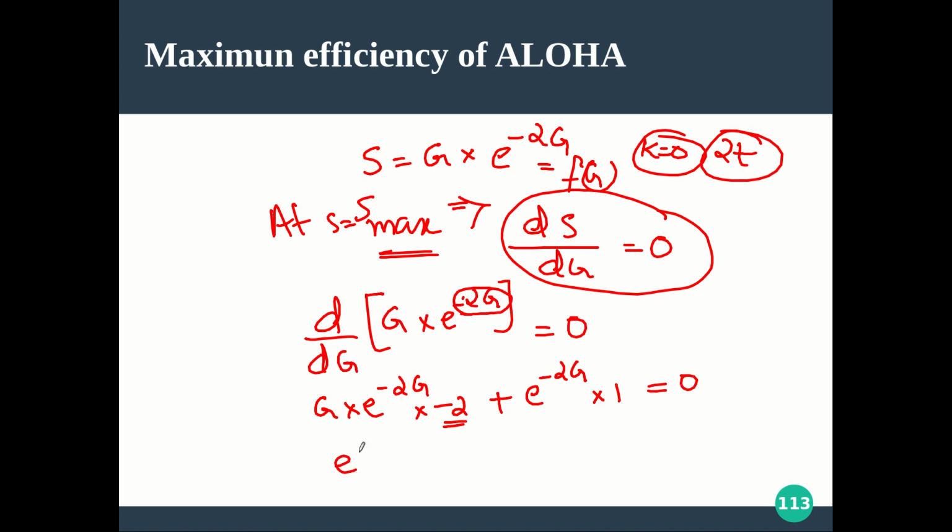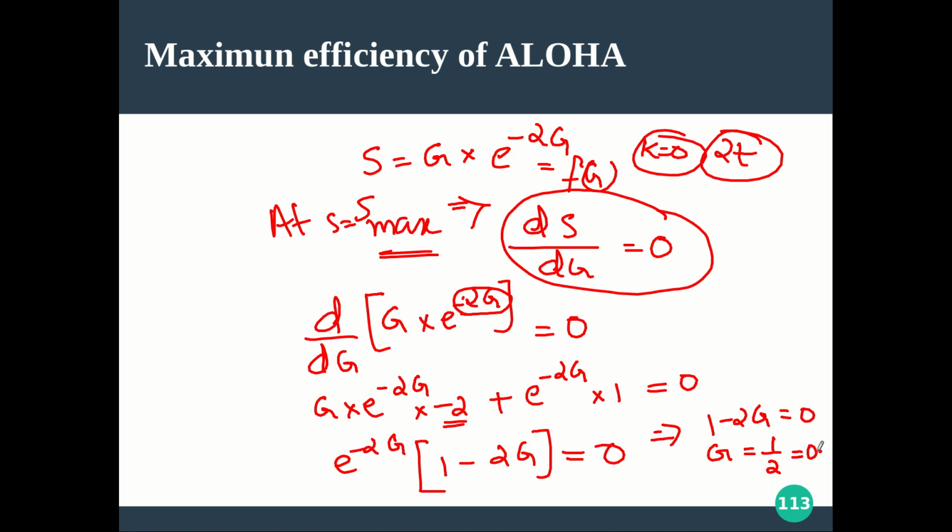Now you can take this e raised to minus 2g outside, and what remains will be 1 minus 2g, and this is equal to 0. From here it will be minus 2g, here it is 1. 1 minus 2g is equal to 0, and definitely e raised to something is not going to be 0. So to make this product 0, what has to be 0? It is 1 minus 2g that is 0. Now from this, what is g? It is found to be 1 by 2 or 0.5.